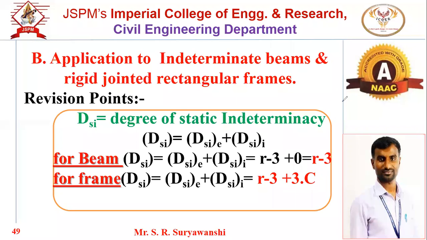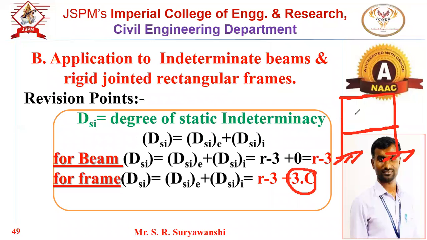So what does C represent? Suppose this is the frame given in the numerical and we have to find the DSI. DSI external will be R minus 3. For DSI internal we use 3 into C, where C is the number of closed loops. We have to identify how many closed loops there are. Here there is only one closed loop, so C is equal to 1, and 3 into 1 is 3, which is the DSI internal.